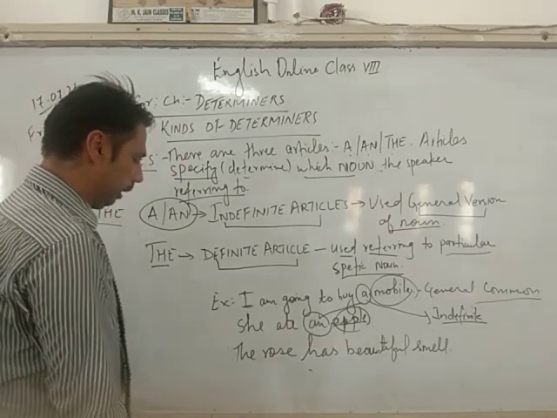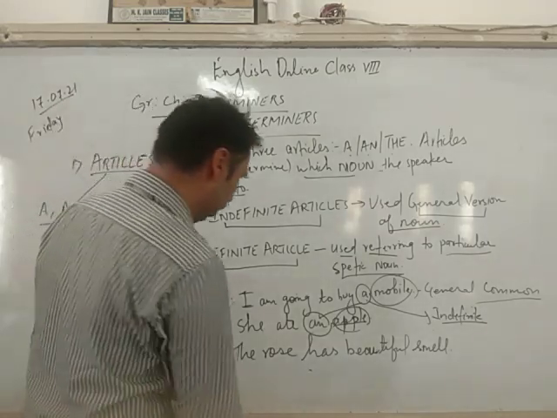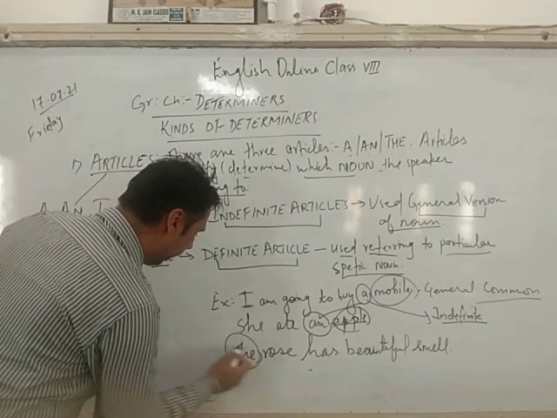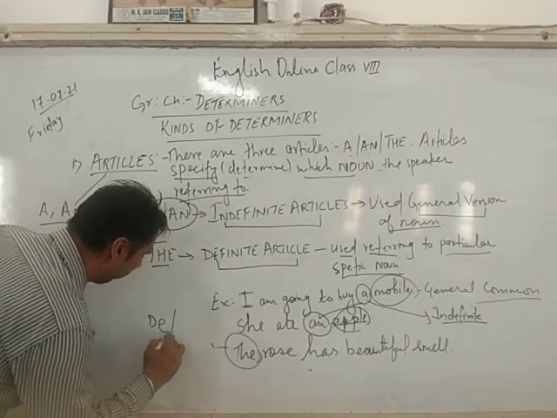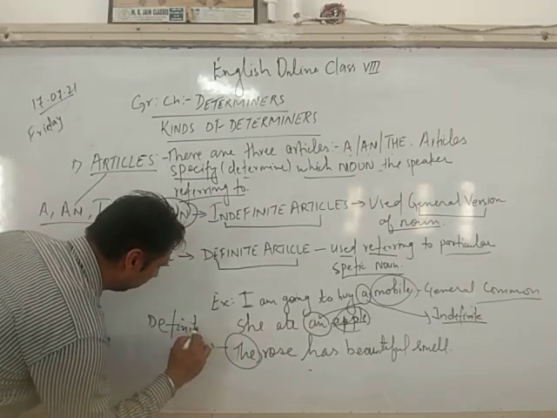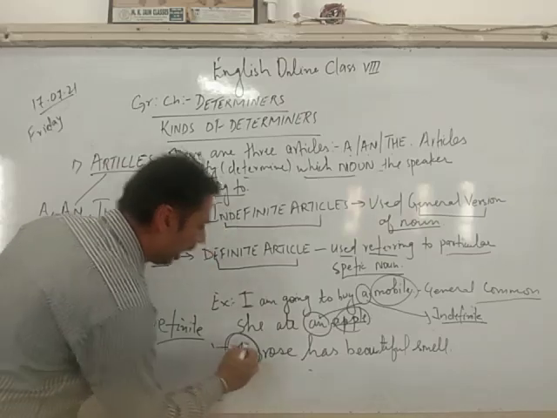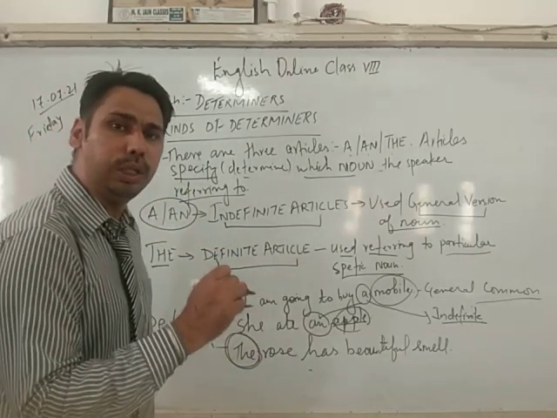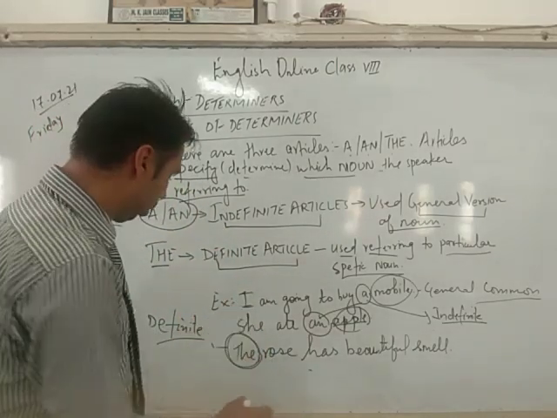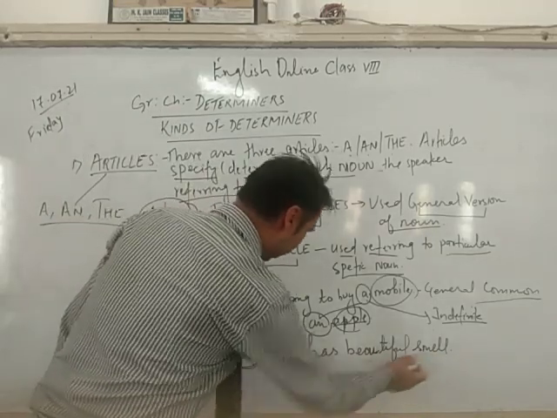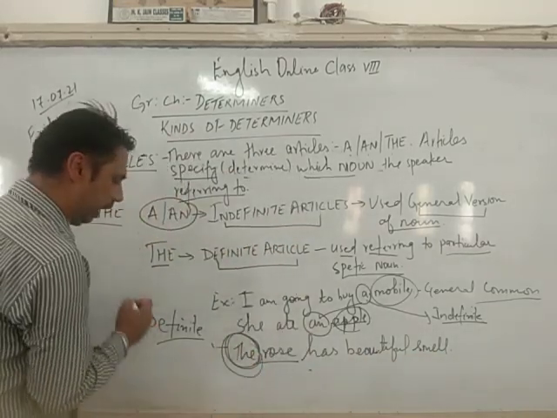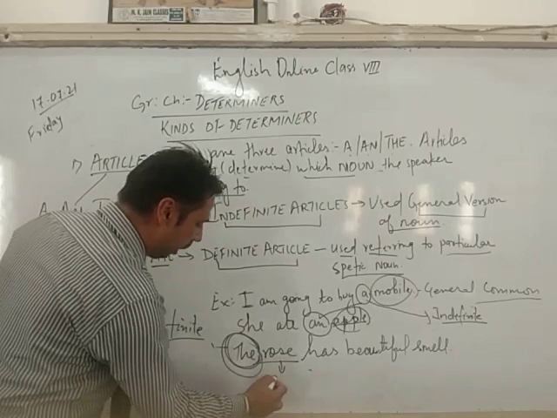Correct? The rose has a beautiful smell. The rose. The is my definite article. Here I have mentioned the flower, a particular rose. So the rose has a beautiful smell. So here the is my definite article and rose is my noun.